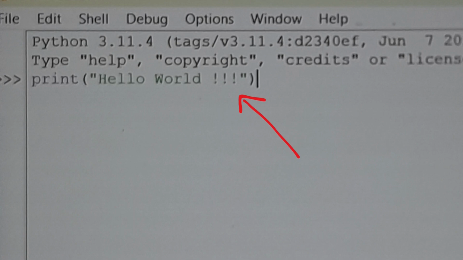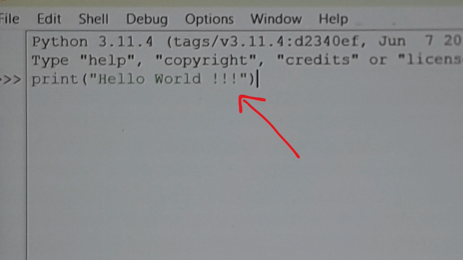So print of is a function. So when the Python interpreter reads print followed by parenthesis, it is going to print to the screen whatever contents that we are given inside this parenthesis. So hello world, it is within this double quotes. So inside the quotes, be it double or single, whatever the contents that we are going to give in, it is always considered to be string.